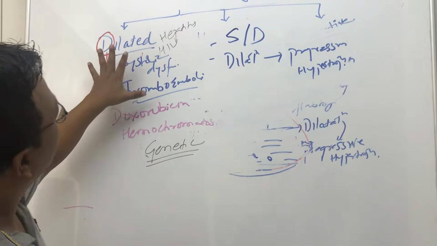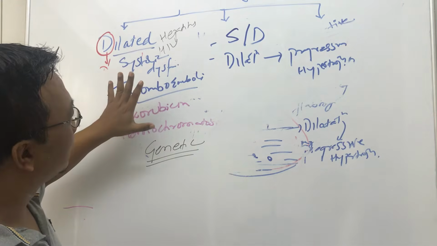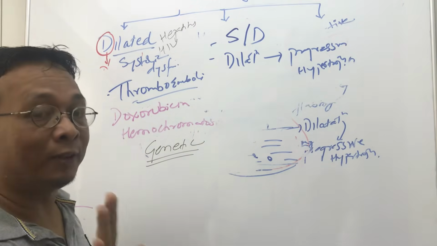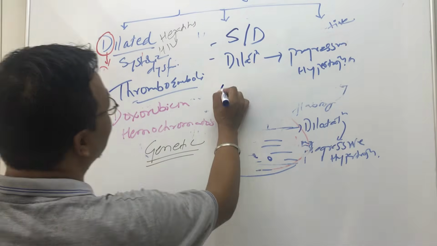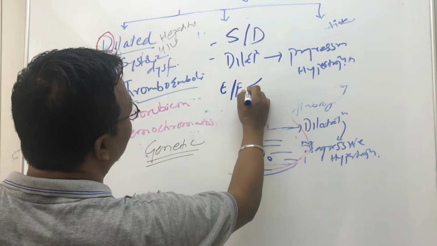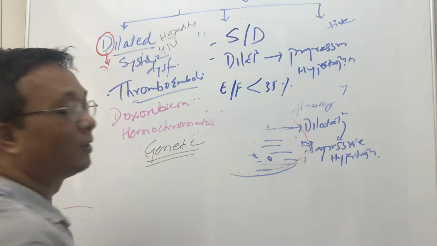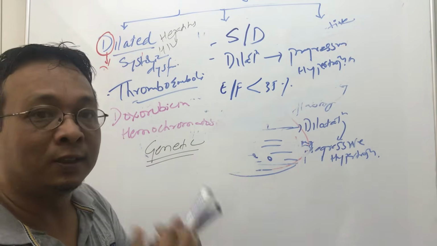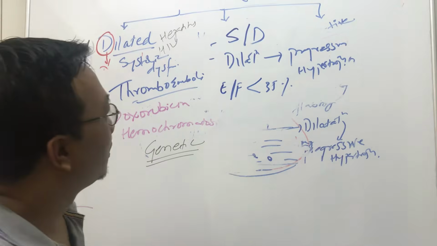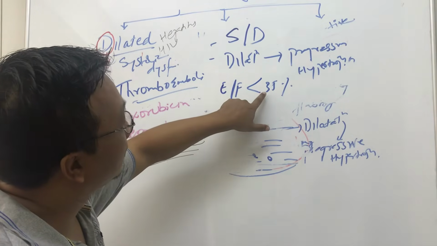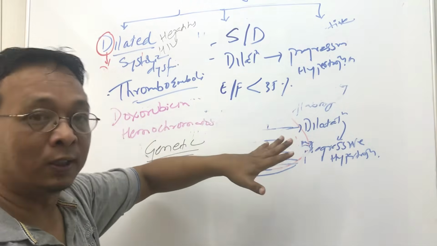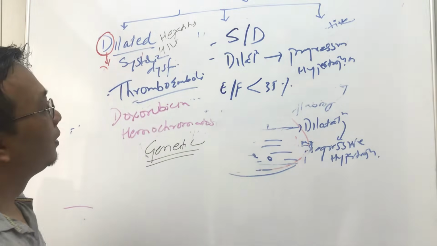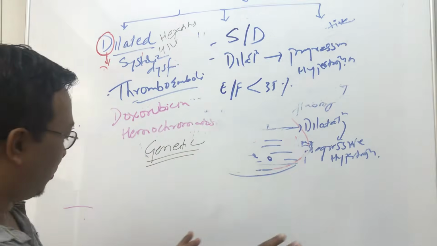And remember, in none of the other cardiomyopathies is ejection fraction decreased. Here the ejection fraction is quite decreased, less than 35%. Normally it's around 50 to 55%. Okay, we know ejection fraction is how much blood is ejected. So it goes down below 35% in dilated cardiomyopathy. Right. Now we go to the next, hypertrophic cardiomyopathy.